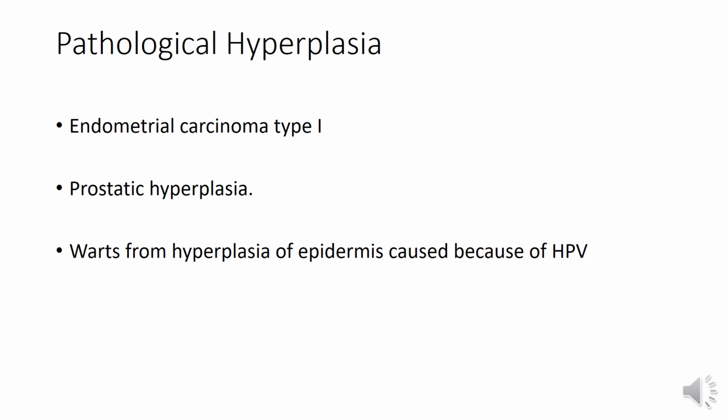Again, with increasing age, prostatic enlargement is caused because testosterone gets converted into dihydrotestosterone with the help of 5-alpha reductase, which increases the prostatic size. Because of this increase in size of the prostate, this is an example of pathological hyperplasia.